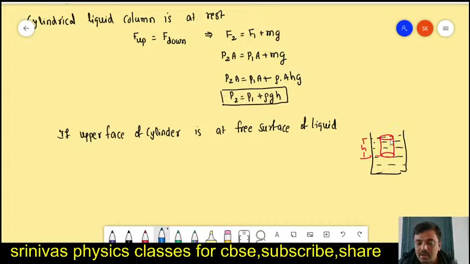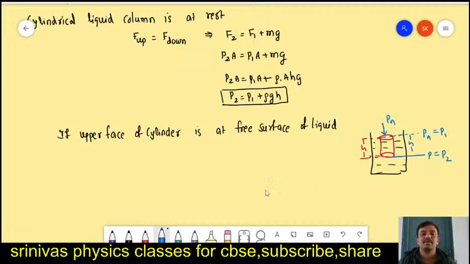Here the pressure we take as PA, atmospheric pressure, and at a depth H the pressure we take as P. Here this is P1 and this is P2.